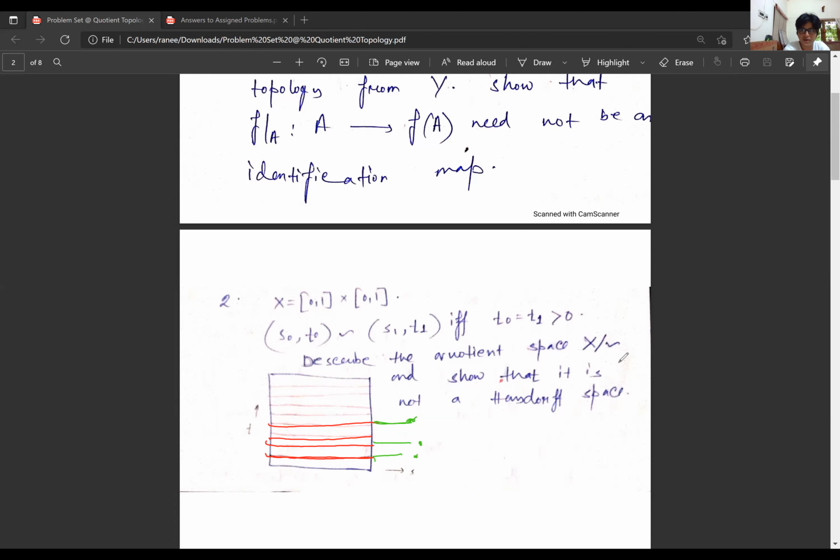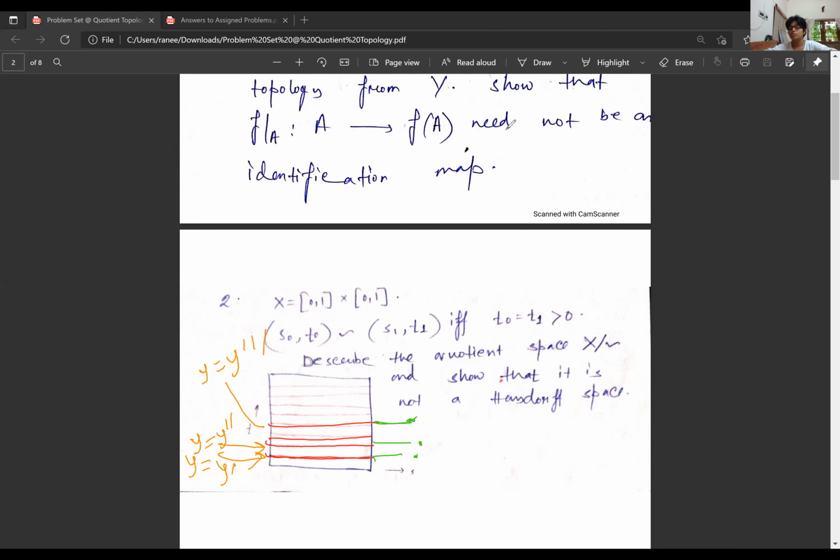Suppose these are all points where y is equal to some y prime. These are all points where y is equal to some y double prime. This will be y equal to y triple prime. I'm identifying them because when the y's are the same, I identify all those to a single point. But if you observe, anything on the x-axis is not identified,